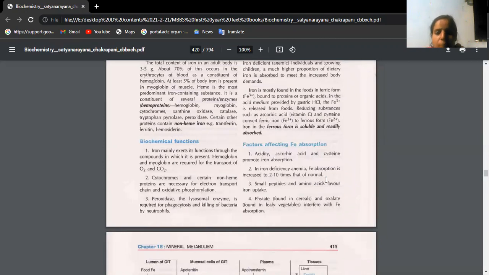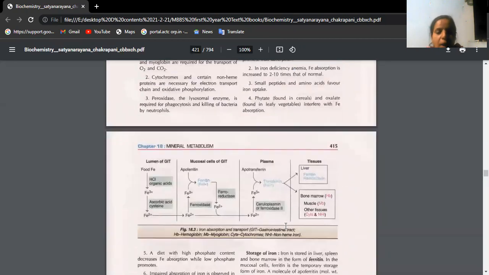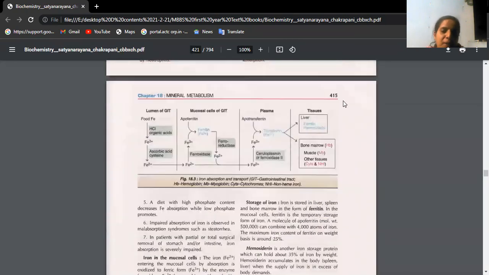Suppose the person has a deficiency of iron, the absorption of iron will be increased 2 to 10 times. Small peptides and amino acids also favor iron absorption. Then phytates and oxalates prevent iron absorption. And you have to study this very, very important flowchart.